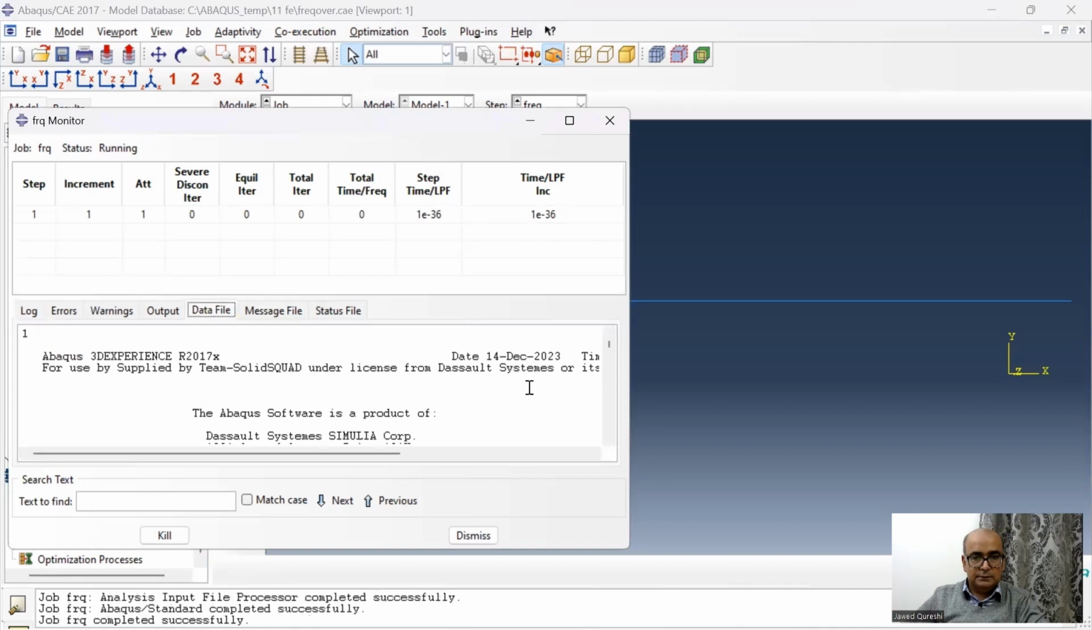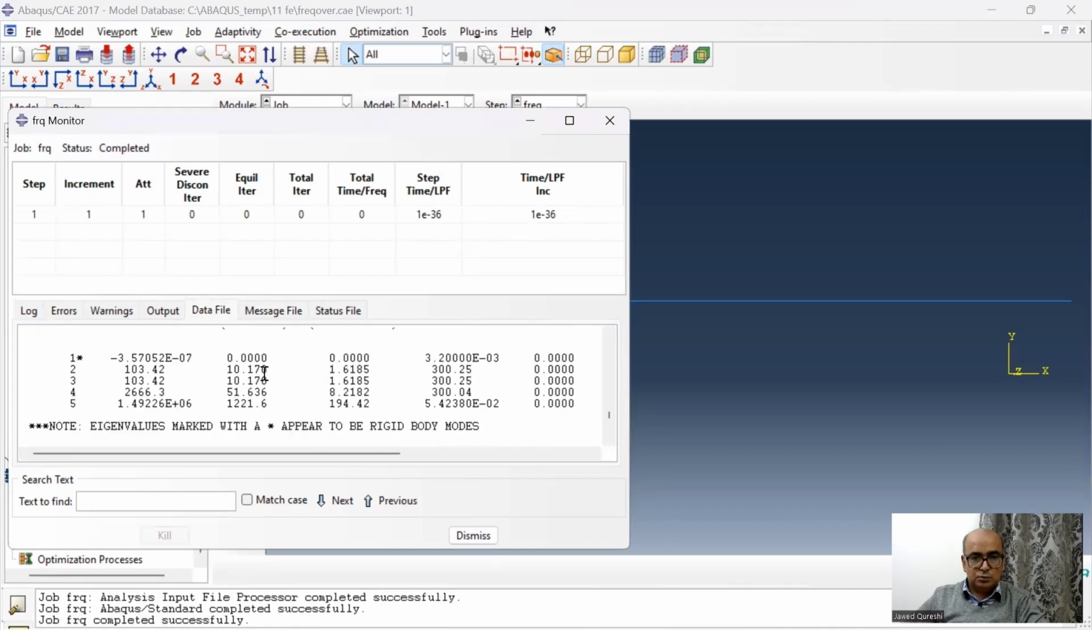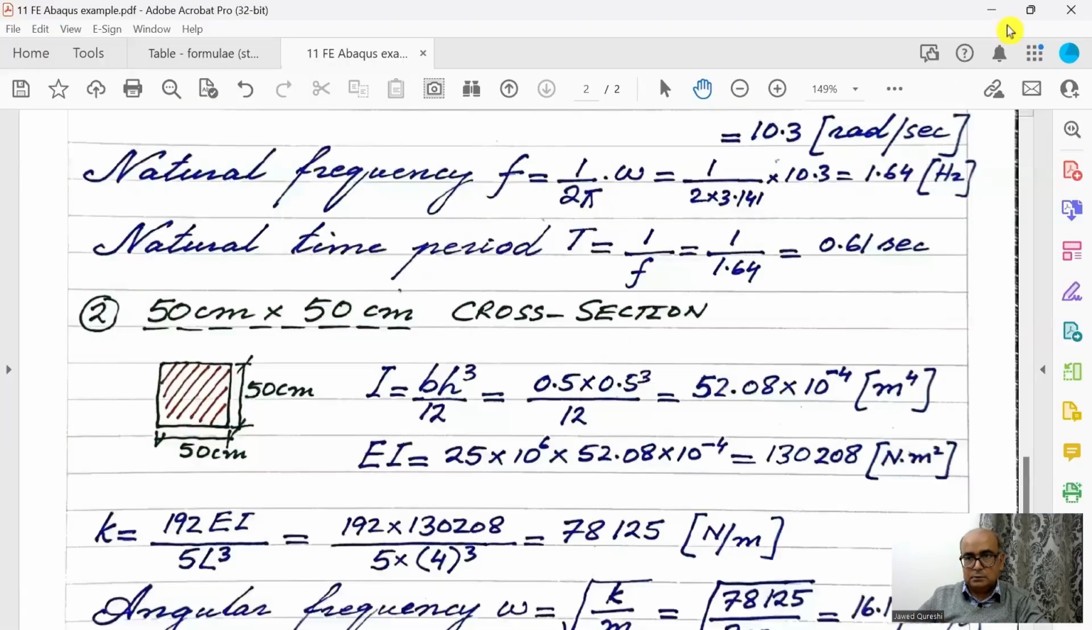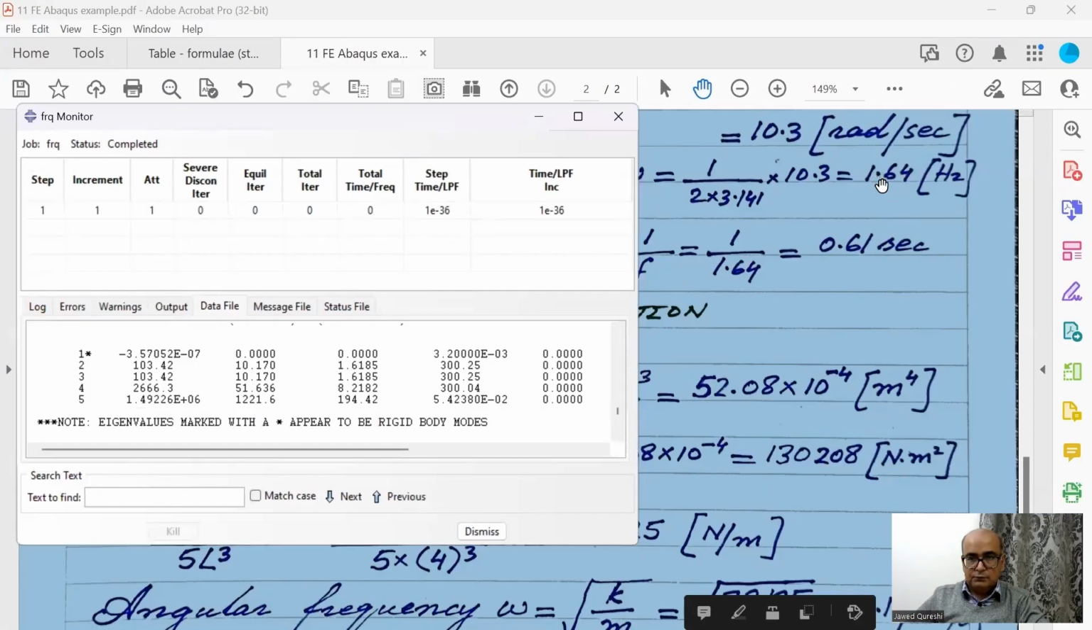And go to data file. The frequency is 1.62 and 10.4. Let's see what we got from our analytical solution. The 1.62 is not far off from 1.64 and 10.17 is not far off from 10.3.